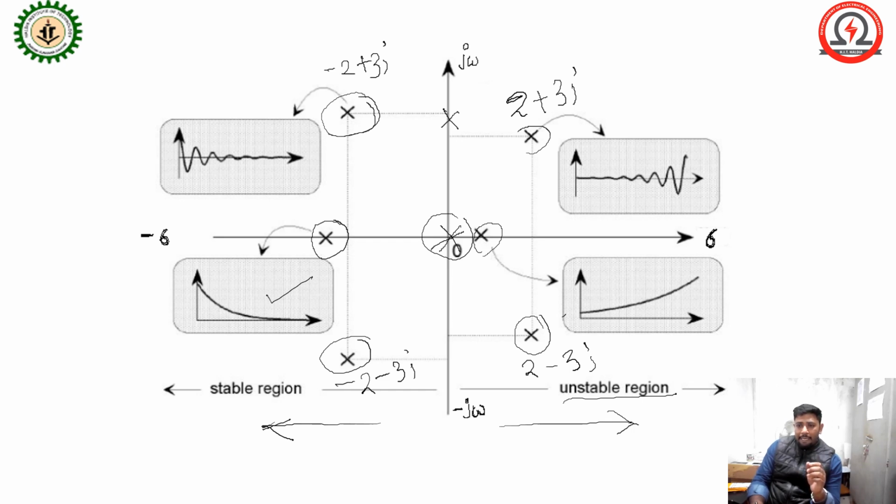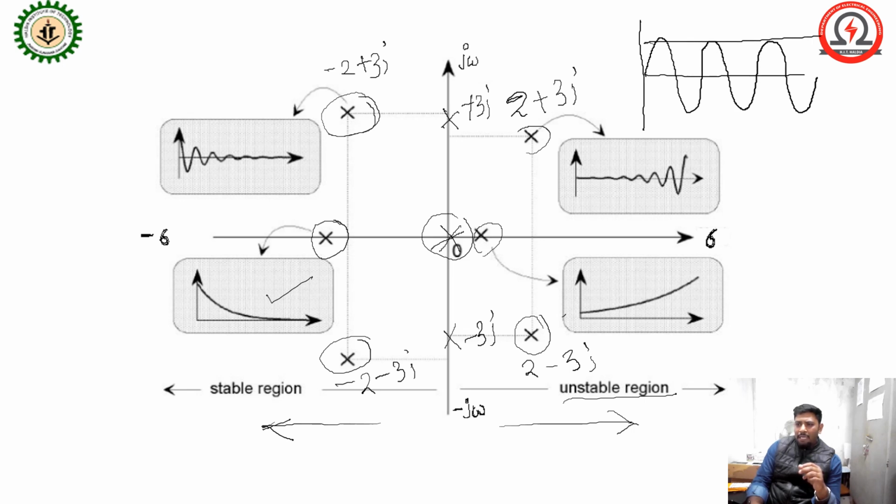Another case: here some pole and here some pole, symmetric poles on the imaginary axis, this is minus 3j, and this is the positive 3j, and this is the minus 3j. So when symmetric poles exist, that is also a marginally stable condition. In the marginal case, the system response will start from 0, and after that the magnitude will remain the same with respect to time. So this will be the marginally stable condition.